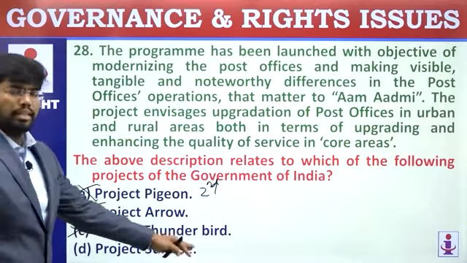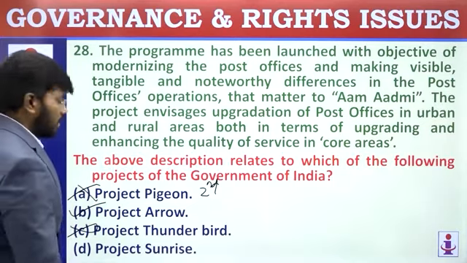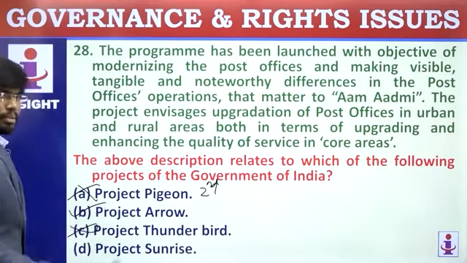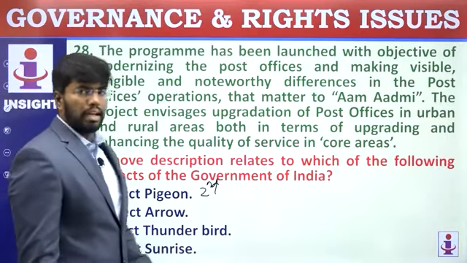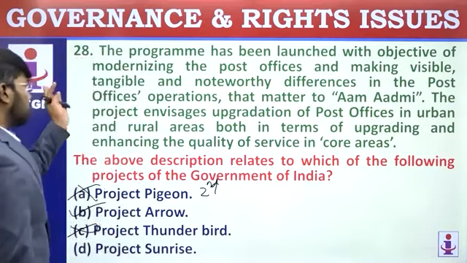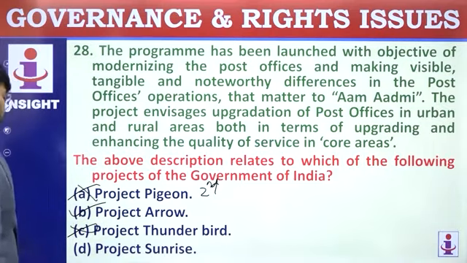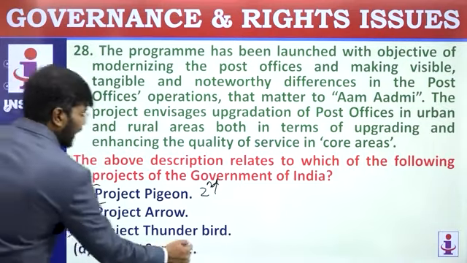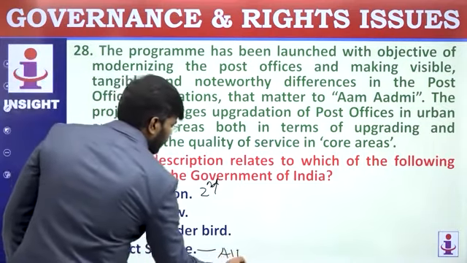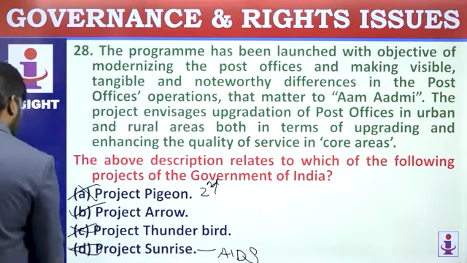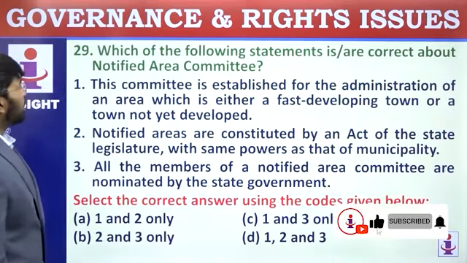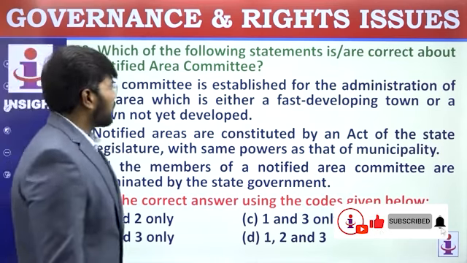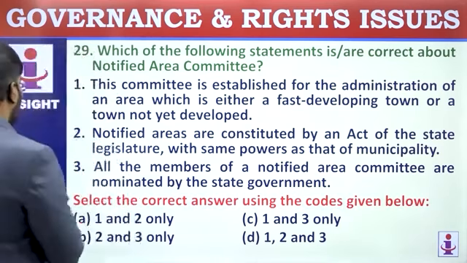I am also giving this information so you can eliminate it if it comes up somewhere else in prelims. Project Sunrise is by the government only, but it is not related to post offices. It is related to AIDS. So remove this one. So Project Arrow is the correct answer. Let's move on to 29th question. Which of the following statements are correct about notified area committees?